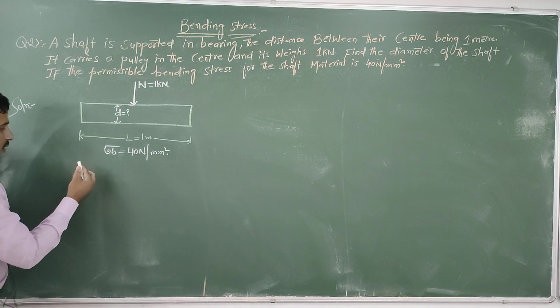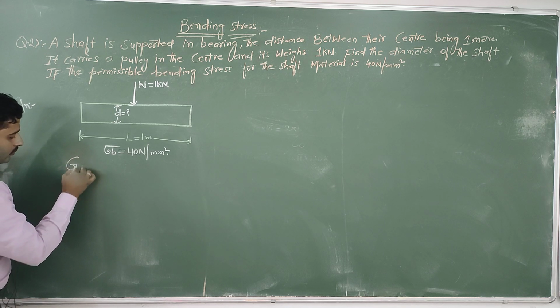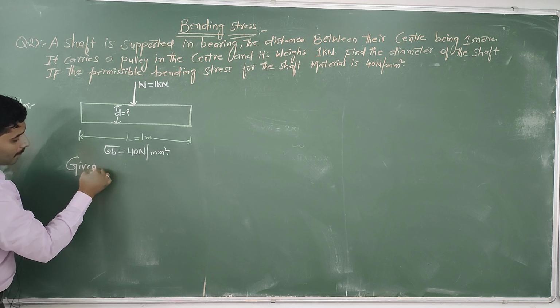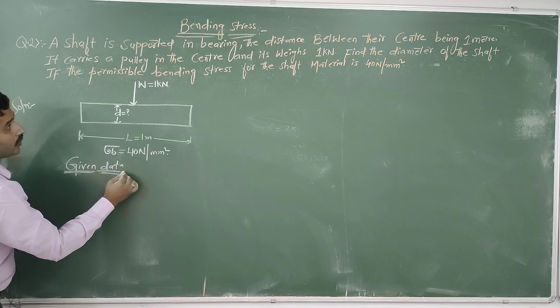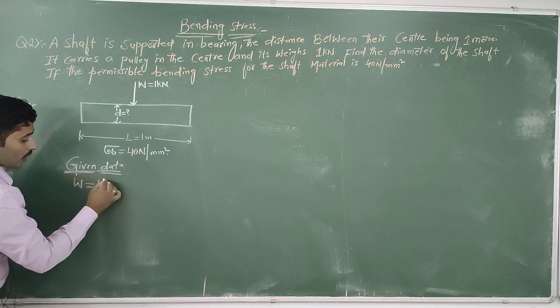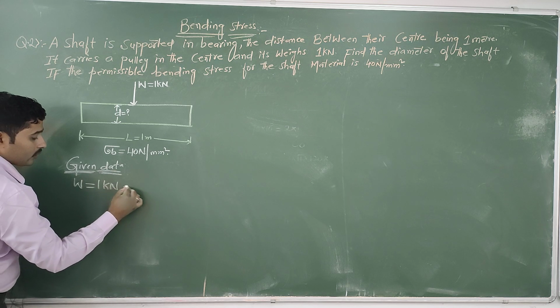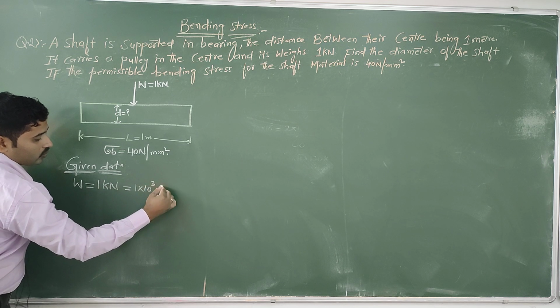I will write the given data here first. The weight is 1 kilonewton, which is 1 into 10 power of 3 Newton.